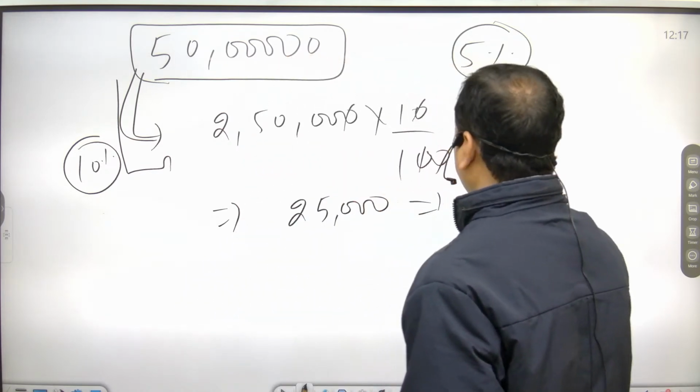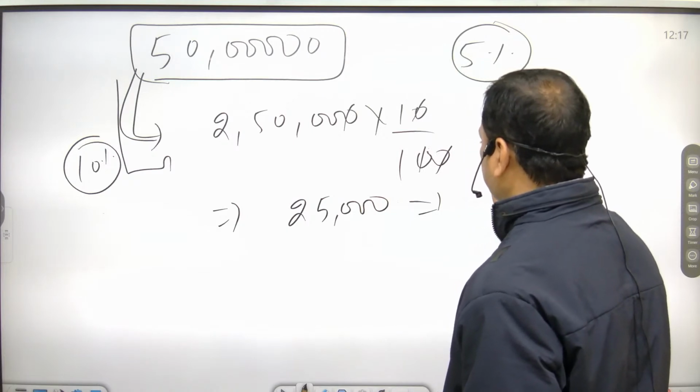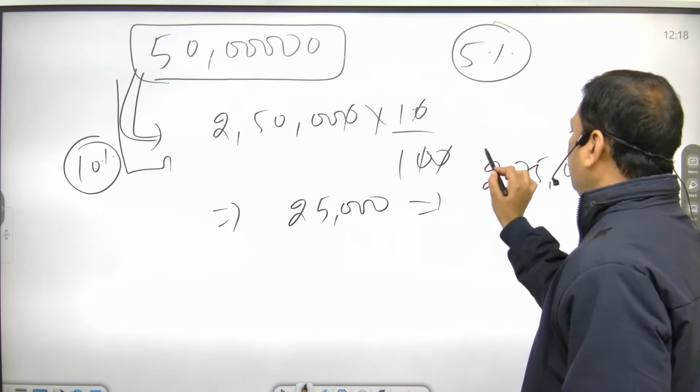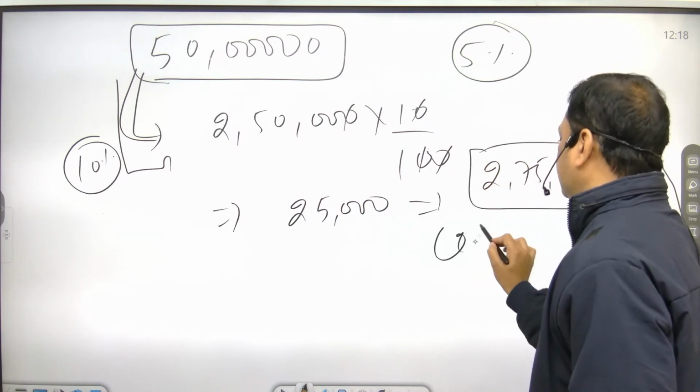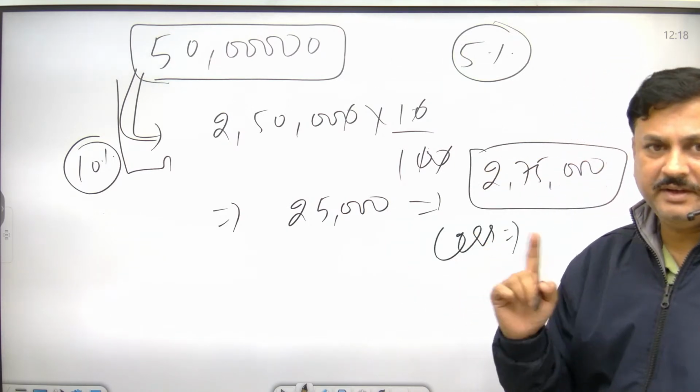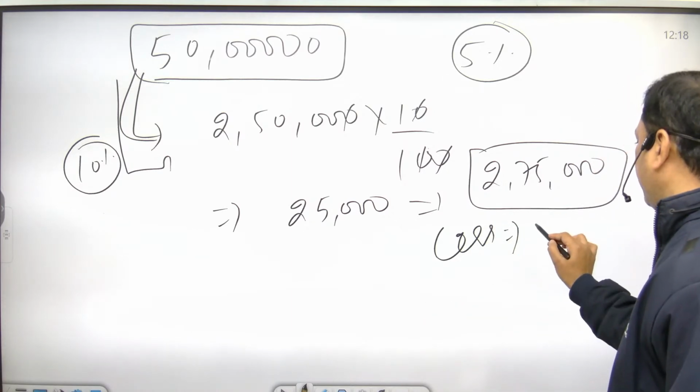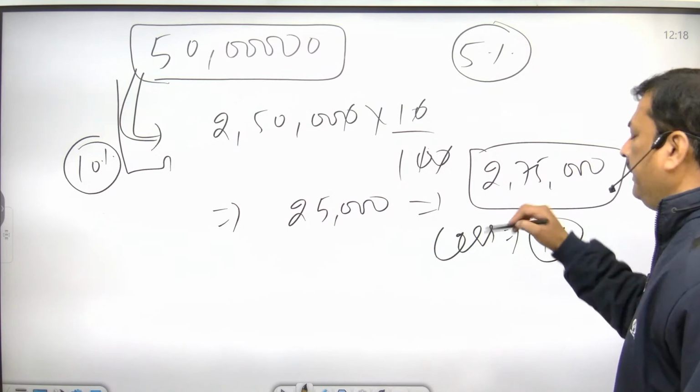Now what is your total? This is 2,50,000 plus 25,000, that is 2,75,000, and on that you have to pay what? Because it is tax on tax. Suppose cess is 5% or 4%, you have to pay.